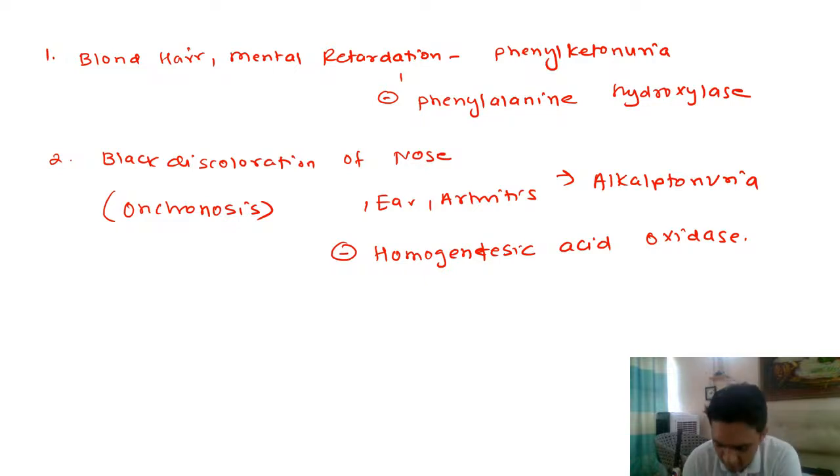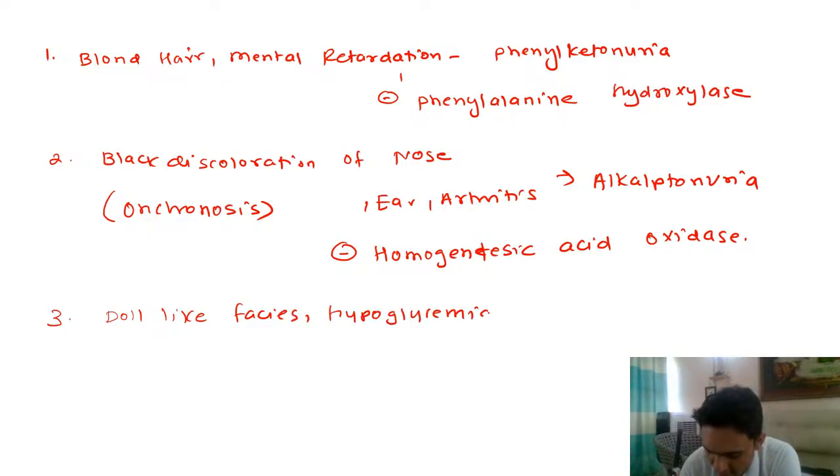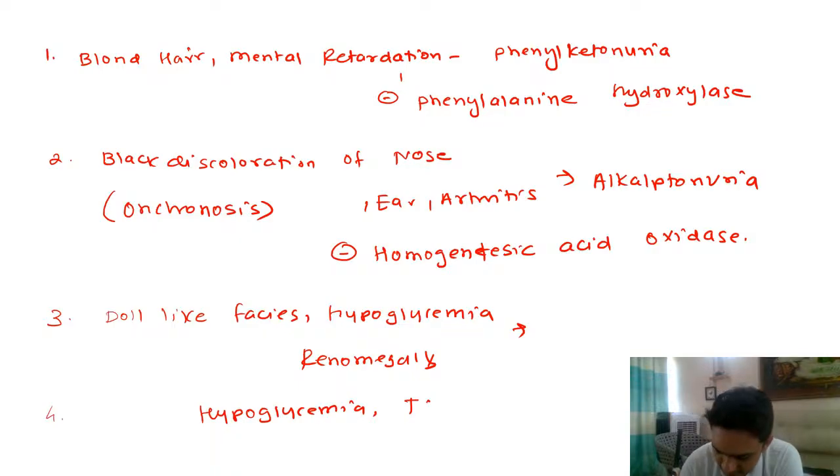Okay. Now, if the examiner says the child has doll-like faces, hypoglycemia, and hepatomegaly, okay, so this is one scenario. And the second scenario that you are seeing is the child has hypoglycemia and the child has an abnormal ECG.